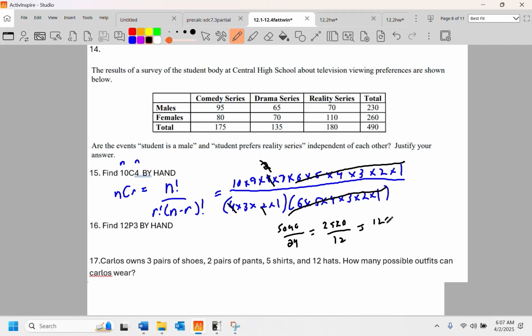Both even. 2520 over 12, both even. 1,260 over 6, still even. 630 over 3, and 630 is divisible by 3. It really is. What would that be? 210?